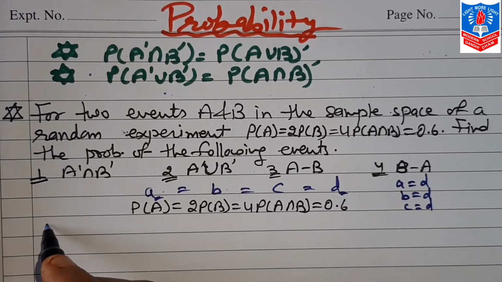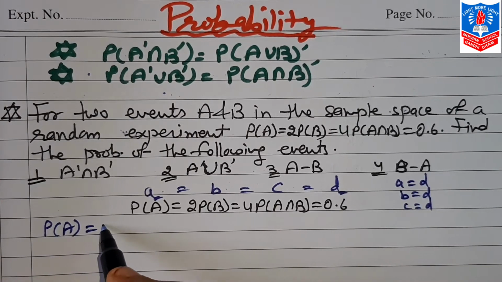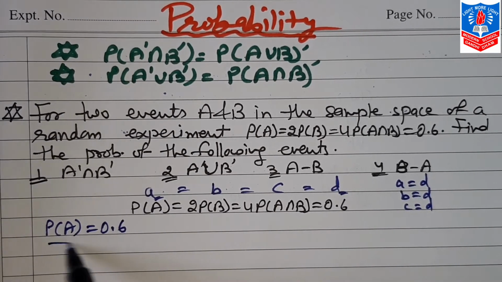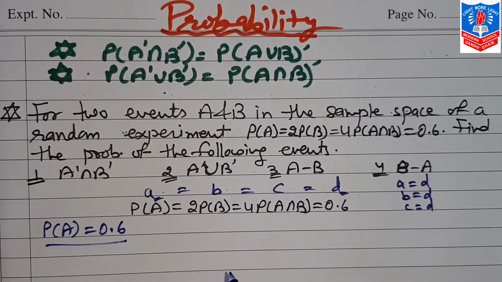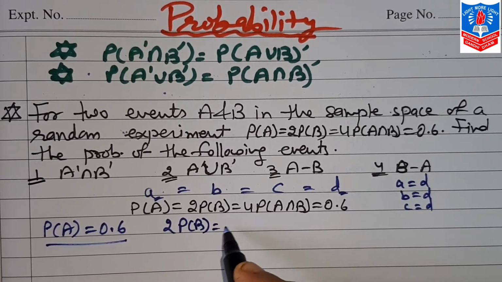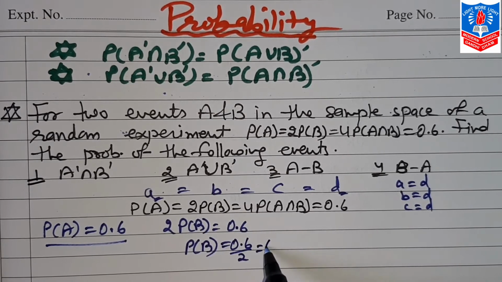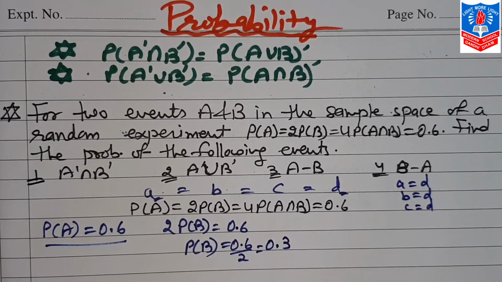So based on that, 2 probability A can be equal to 0.6, so now we have the value of A, that is 0.3. Same way, 4 probability B is equal to 0.6, so probability B is 0.6 divided by 4, that comes to 0.15.